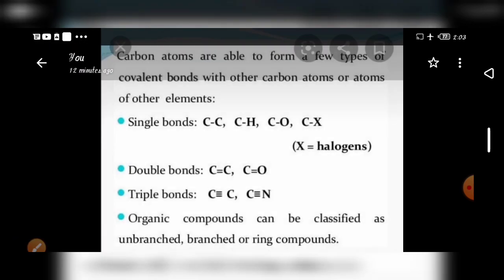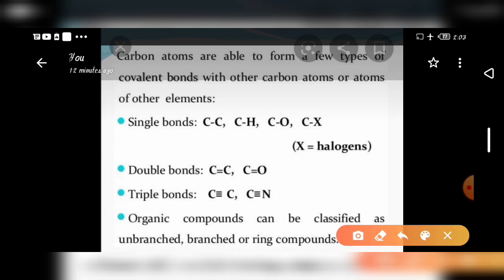Okay, next, carbon atoms are able to form a few types of covalent bonds with other carbon atoms or atoms of other elements. That is single bond: C-C bond, C-H bond, C-O bond or C-X bond.